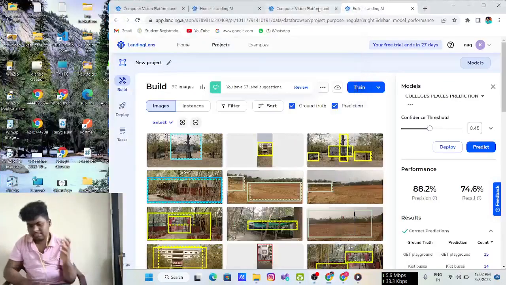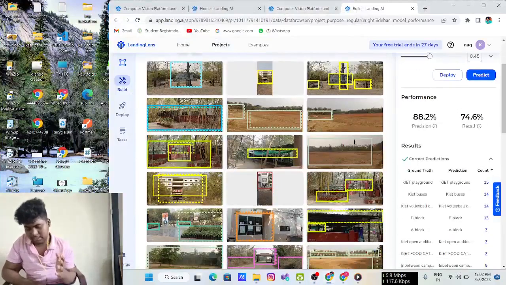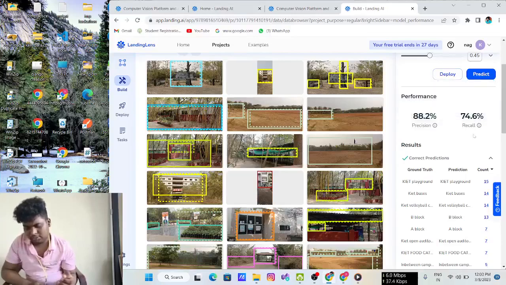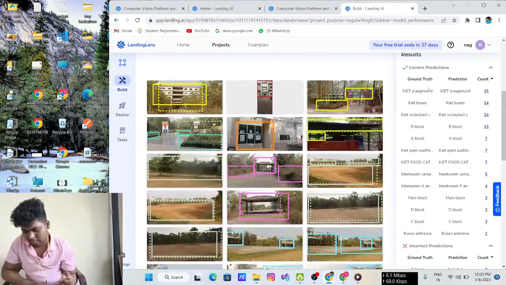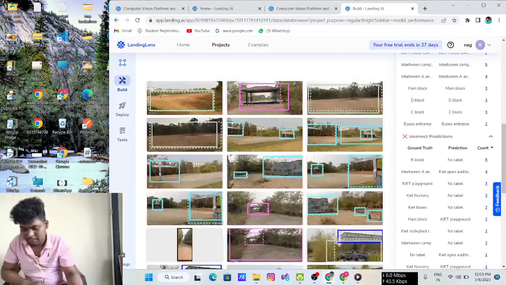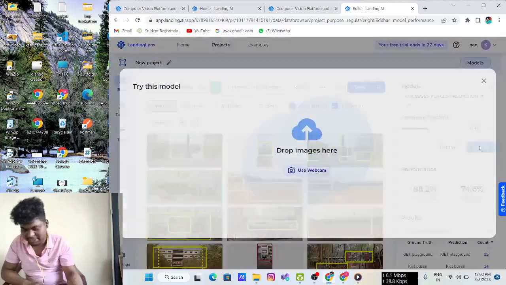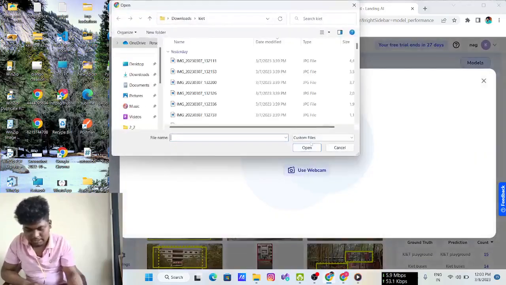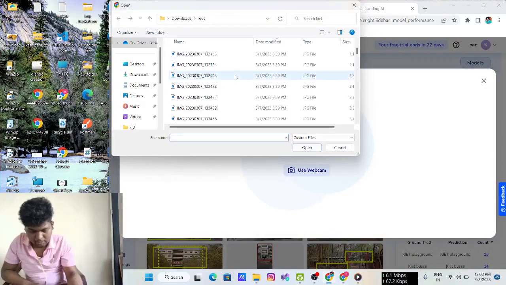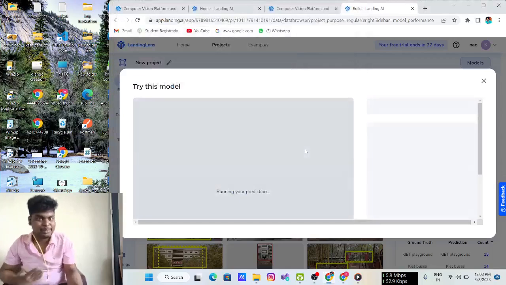Yeah guys, my training is completed. Now I am able to predict, right? So I got 88.2% precision and 74.6% recall. A bit lower recall, right? Our instances are playground, process, volleyball, A block, B block, open auditorium. So I gave some classes. Now it's time to predict. I want to drop some images. Okay, let's see how it can predict.